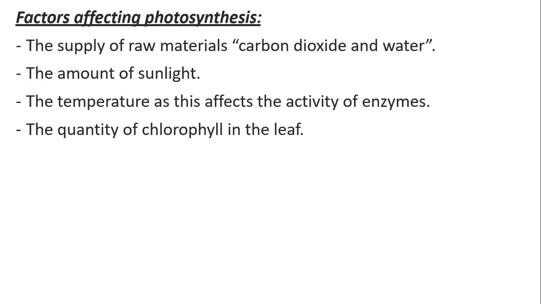The quantity of chlorophyll in the leaf. Of course, if I have more chlorophyll, I have more people doing photosynthesis, as if the palisade cell is a factory and each chlorophyll is a worker doing its work to make the food. So if I have more workers, I will get more glucose. But if I have less workers, less chloroplasts and chlorophyll, this means that this leaf, this factory, will produce less glucose.